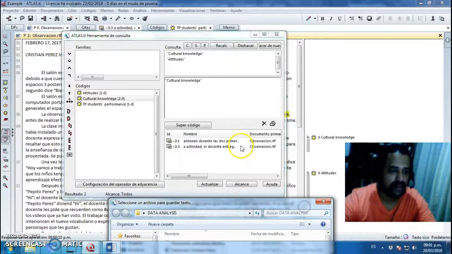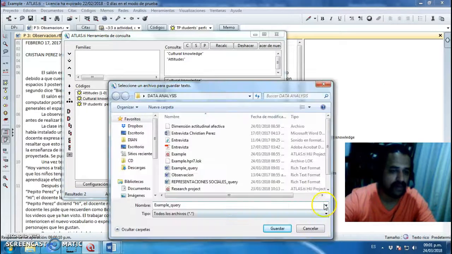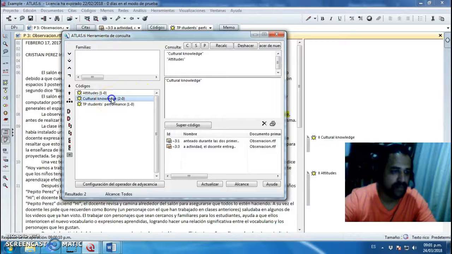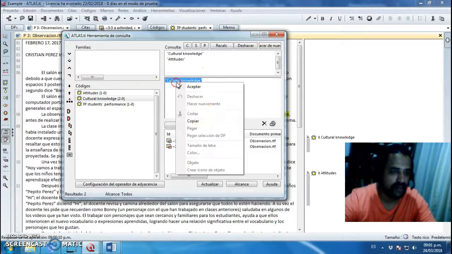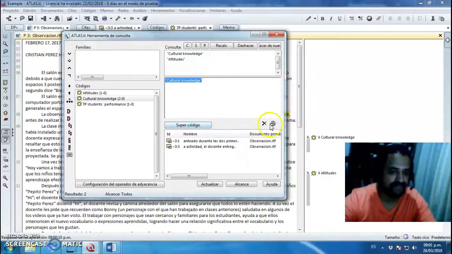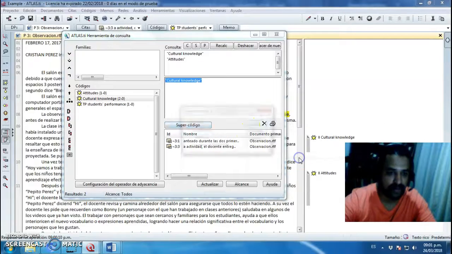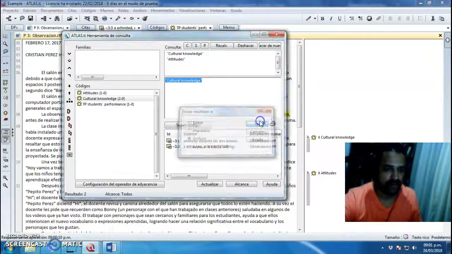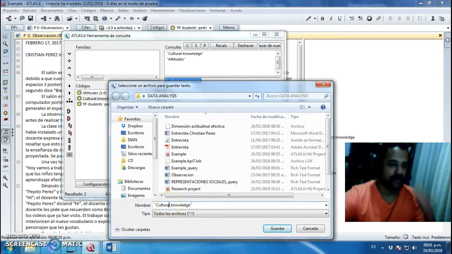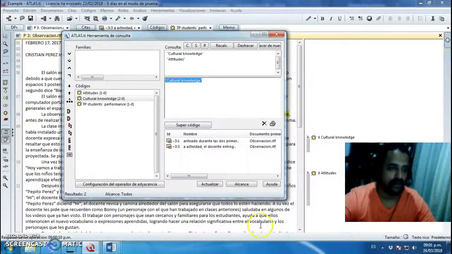In this case, I forgot something here. When you're saving information, save it with the name of the category, because then you get lost. You won't be able to find the information. So cultural knowledge. So I'm gonna save this one too.